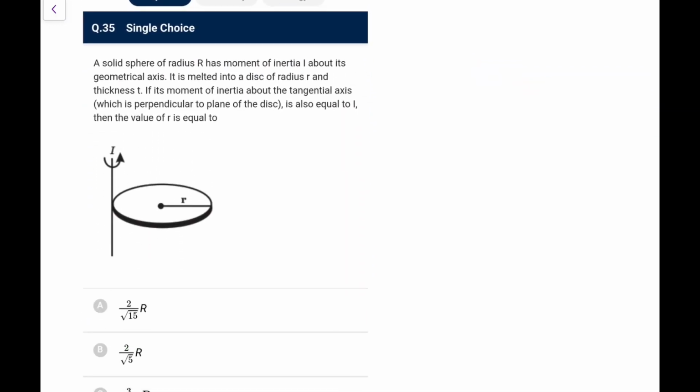Next, you have a solid sphere of radius r, moment of inertia I about its axis. It is melted into a disk of radius small r and thickness t. Okay, so about tangential axis is also equal to I. Then first of all, when it is melted, 4 by 3 pi r cube would be equal to pi small r square into t. So pi and pi goes, so small r square t is equal to 4 by 3 r cube first of all.